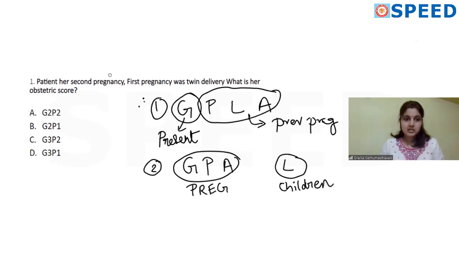So in this case, she is in her second pregnancy, so that means G2, and the first pregnancy was a twin delivery. First pregnancy is one pregnancy event even though it's twins, so it will become P1. If this question had L2, this will be the best option. So the answer here is G2P1, and in case live was given, it will be L2 because it's twins, there will be two live children.